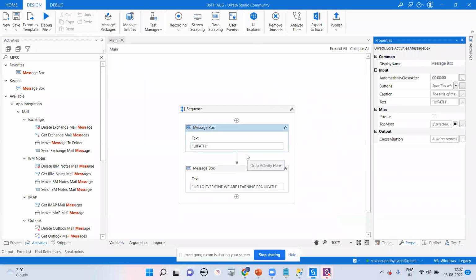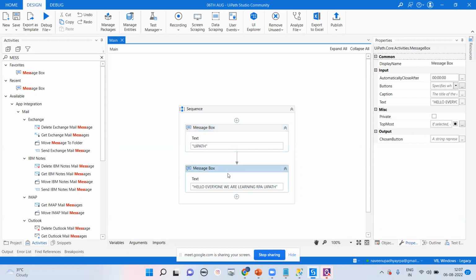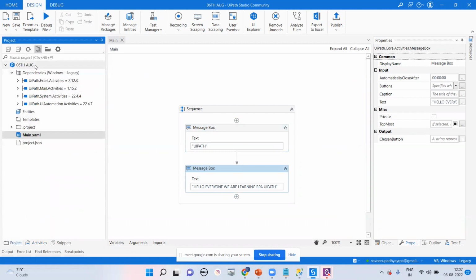Okay, so guys, we'll try to learn here. Right now that is the particular message box we are getting here. Two message boxes we have taken here, and that is the first program we've learned. That is the first message box, and that is the second message box. Here we are getting this particular project, dated 6th August, and by default a Main.xaml file.